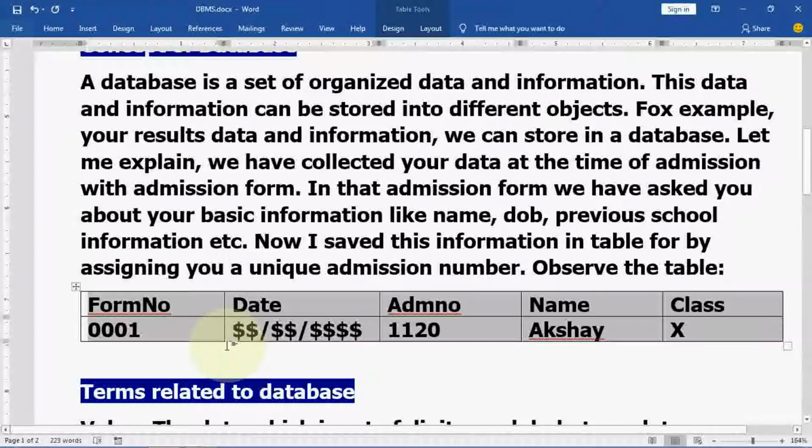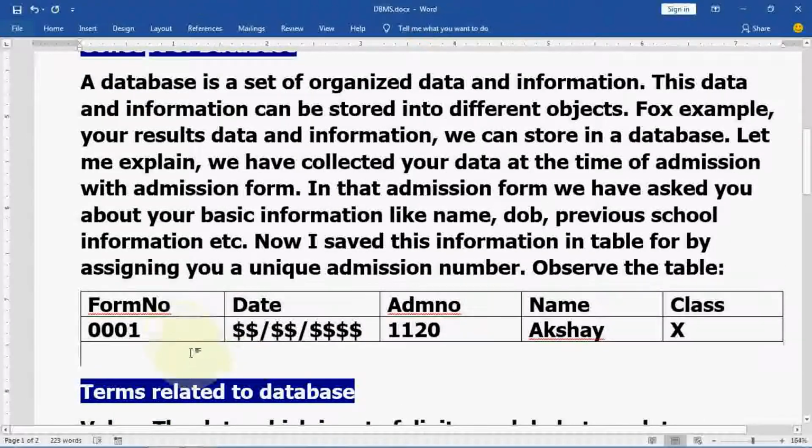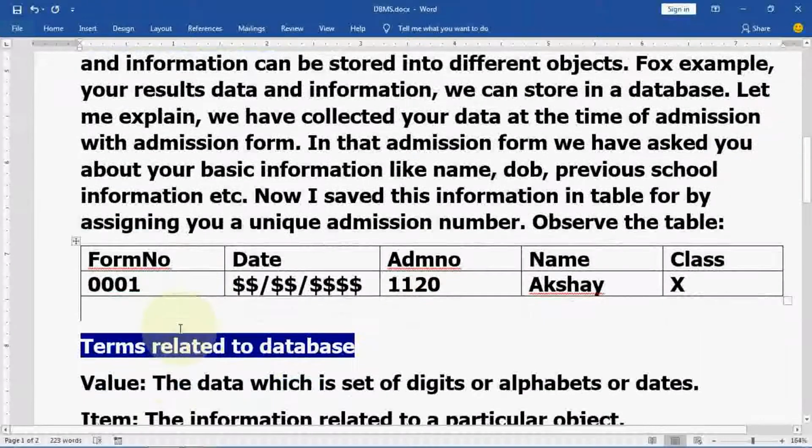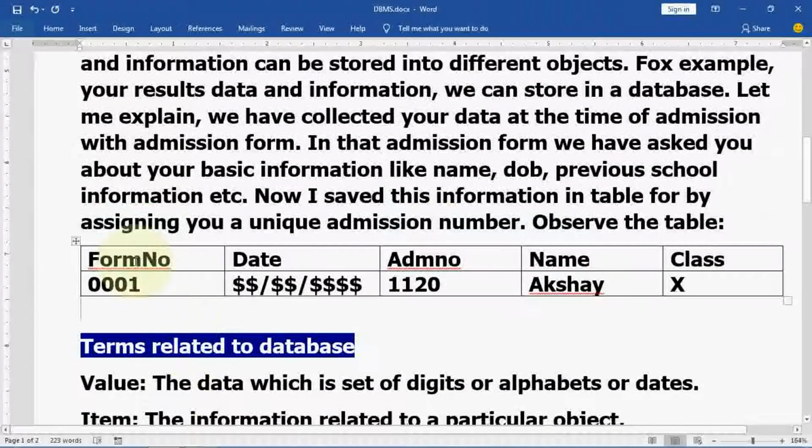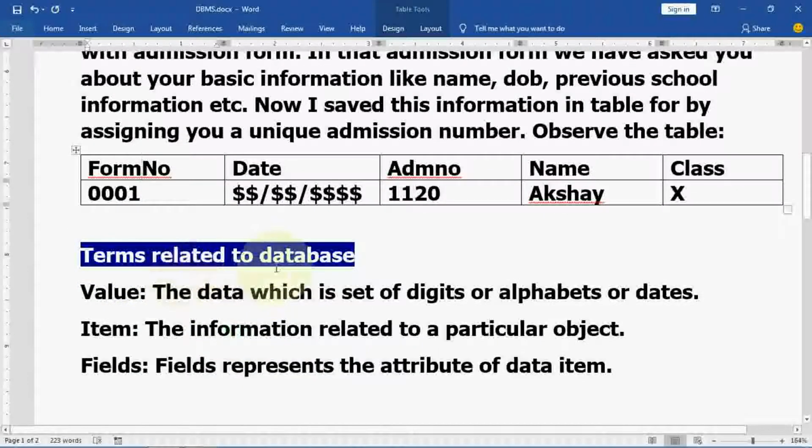Now let me explain how this data can be represented. Some definitions first, and then I will explain how they relate to the database. First is value. Value means the data which is a set of digits or alphabets or dates. Here you can see a set of digits only, 0, 1.